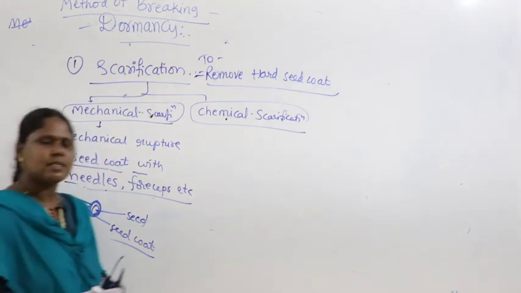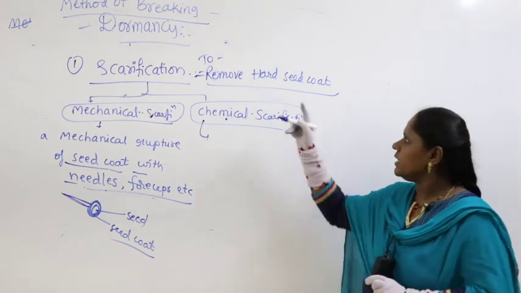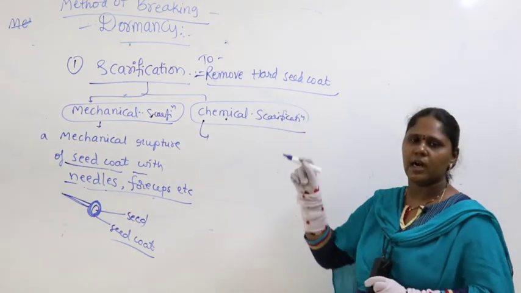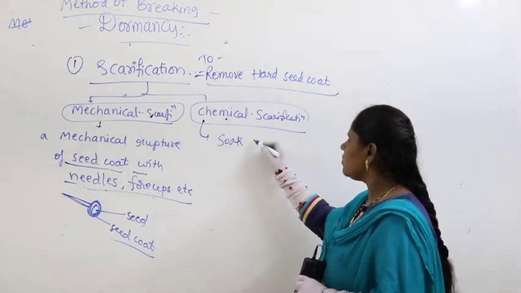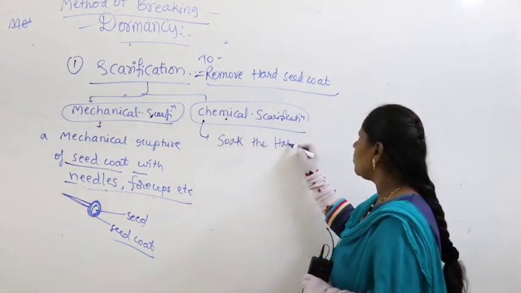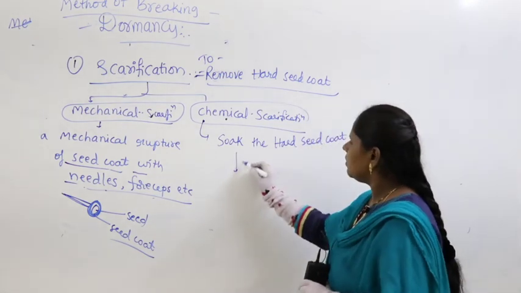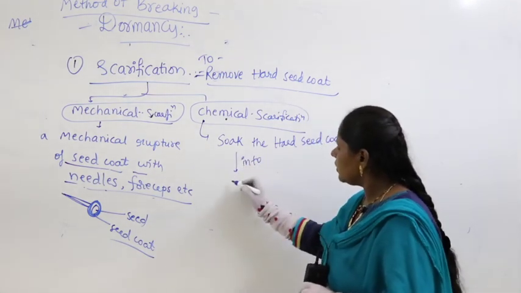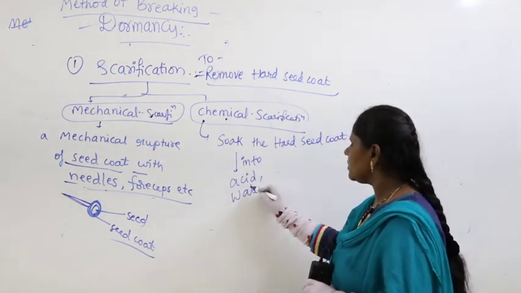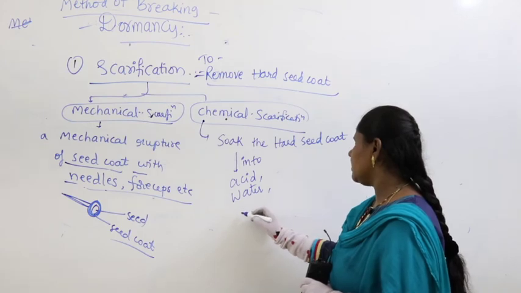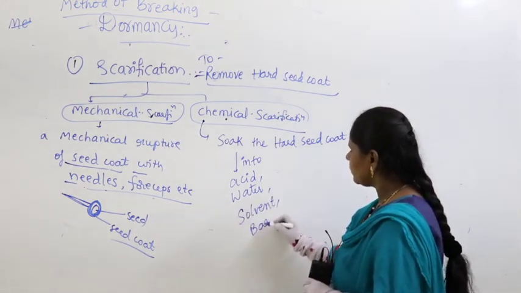Then what is chemical scarification here? Whenever you find that the seed has a thick and hard seed coat, then soak the seed, soak the hard seed coat, in either an acid, or water, the universal solvent, or some solvent, or some base.